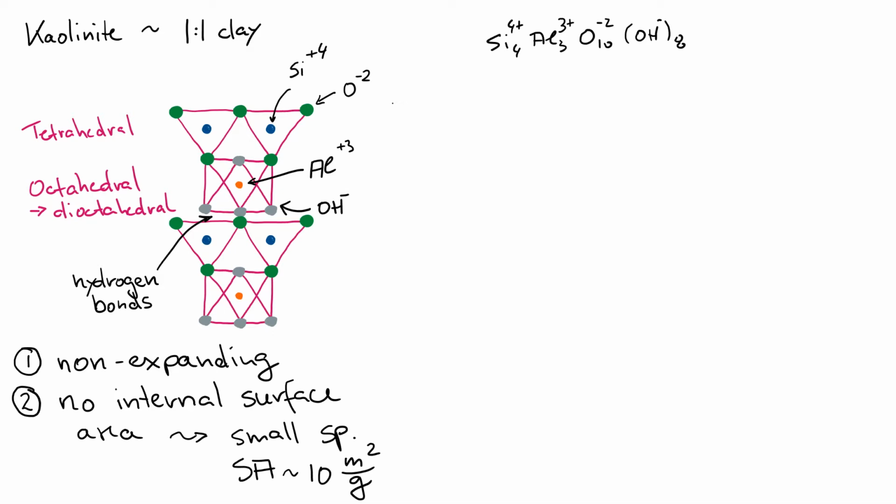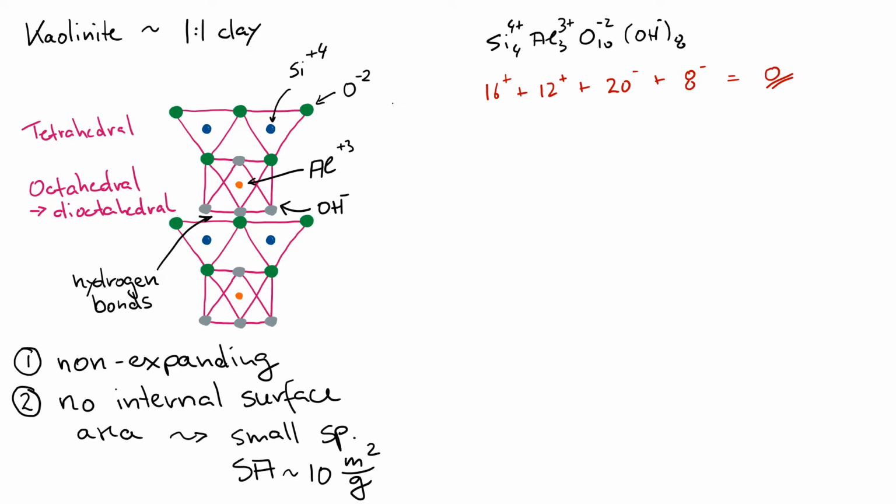So we add all these up: 4 positive charges times 4 silicon gives 16 positive charges. For the aluminum, we get 12 positive charges. For 10 oxygen, each with negative 2, we get 20 negative charges. And for the hydroxyls, we get 8 negative charges, meaning that overall our kaolinite clay mineral is charge neutral, which would imply there is absolutely no cation exchange capacity.